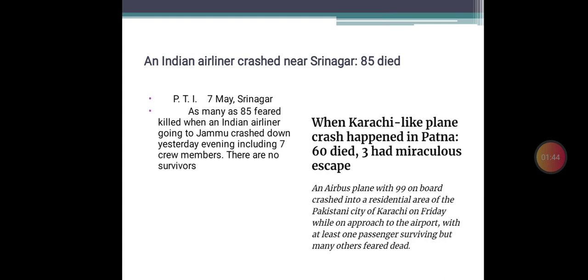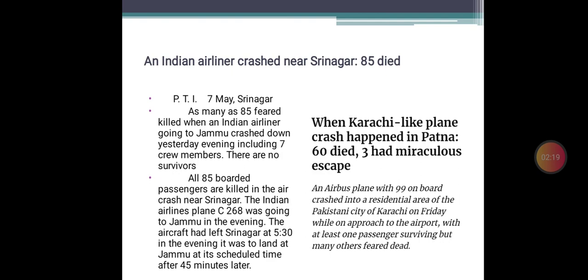As many as 85 feared killed when an Indian airliner going to Jammu crashed down yesterday evening, including 7 crew members. There are no survivors. So this is the first paragraph, the lead of the report, in which we generally put the most important things. In the next paragraph, we will now elaborate the details.